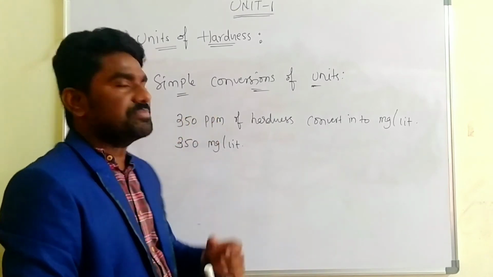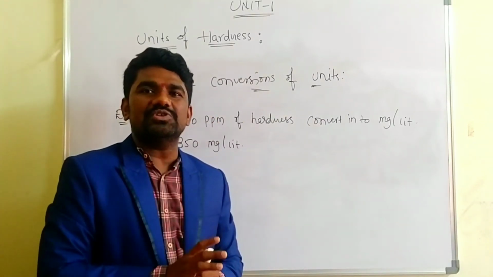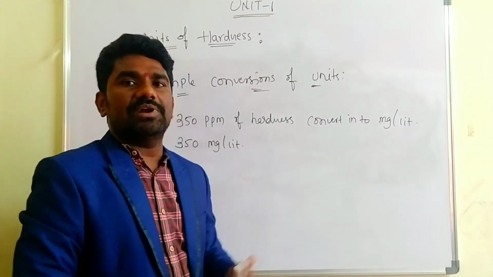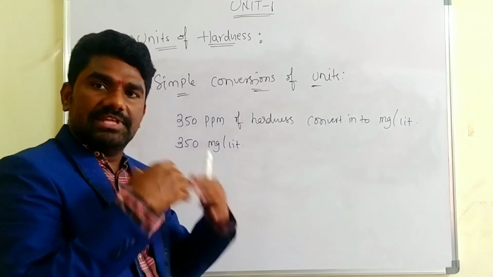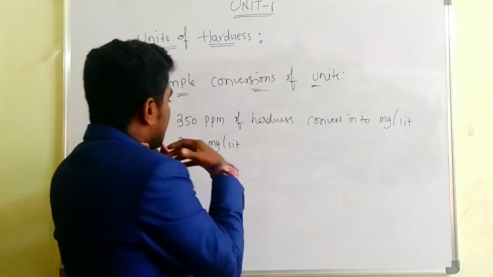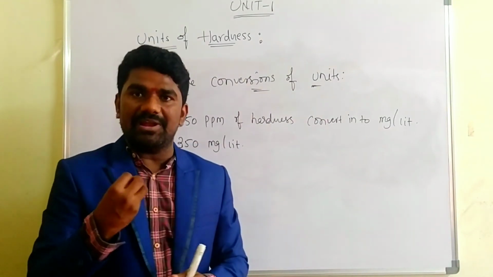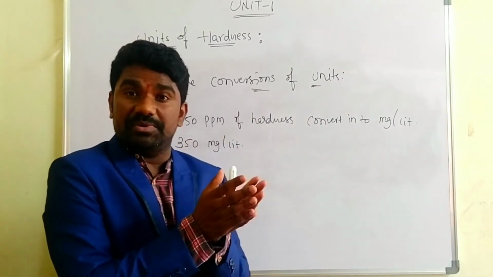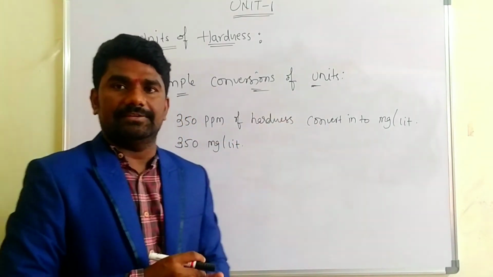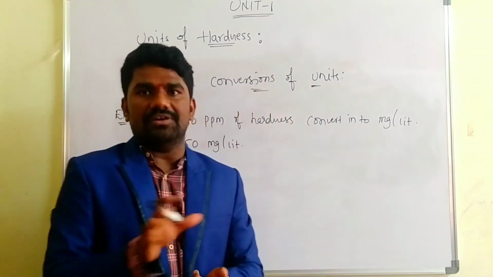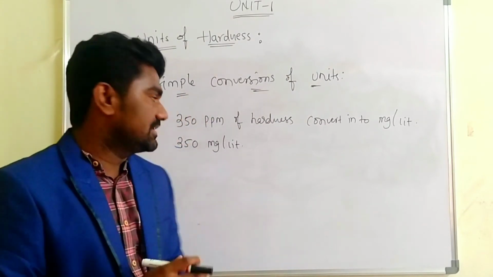If we have 1000 ppm, how to convert 1000 ppm into mg per liter? 1000 ppm is also equal to 1000 mg per liter. In this way you just answer it, isn't it?